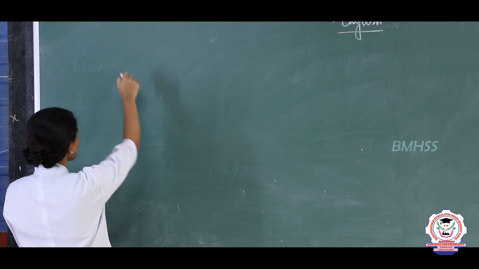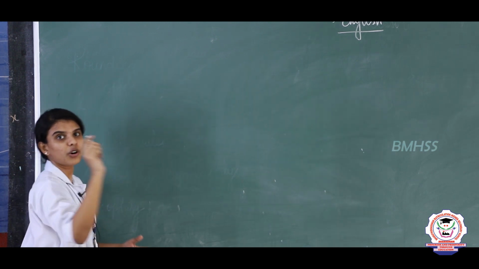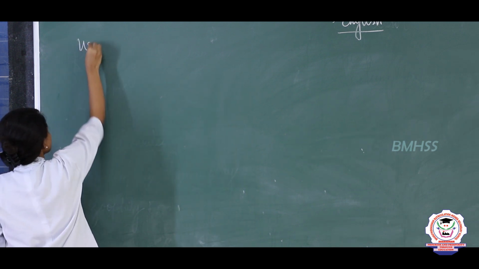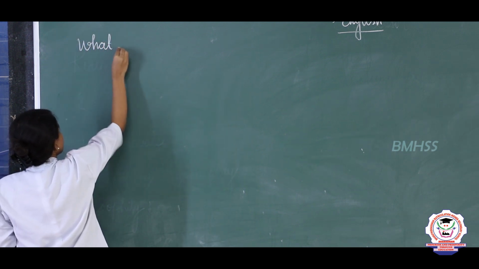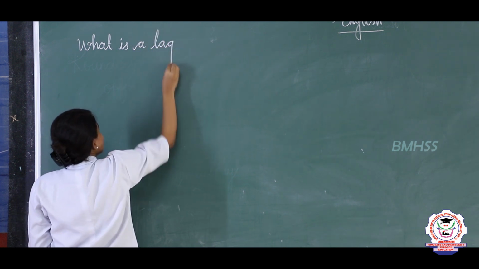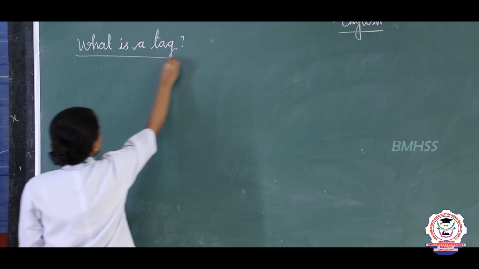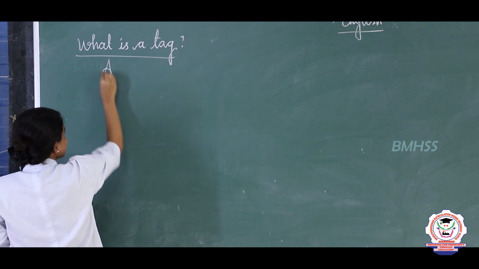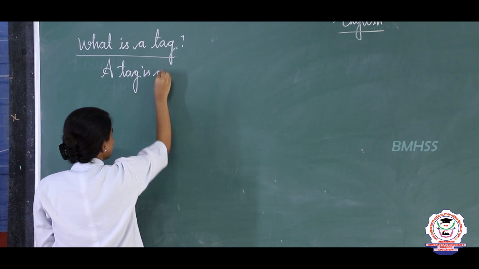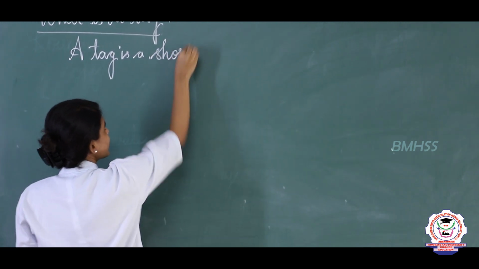So before that, what is a tag or what do you mean by question tag? So what is a tag, children?